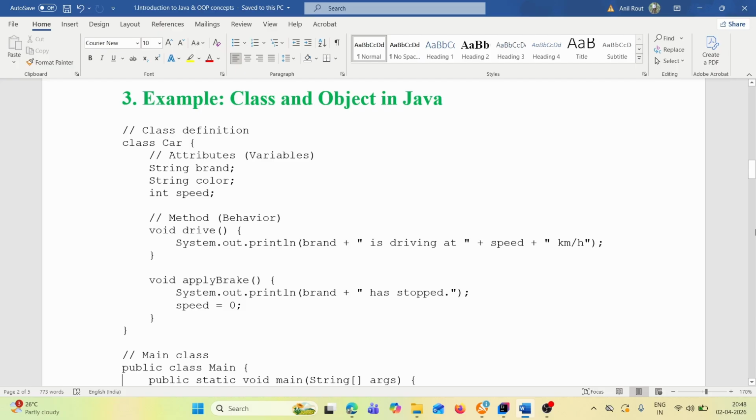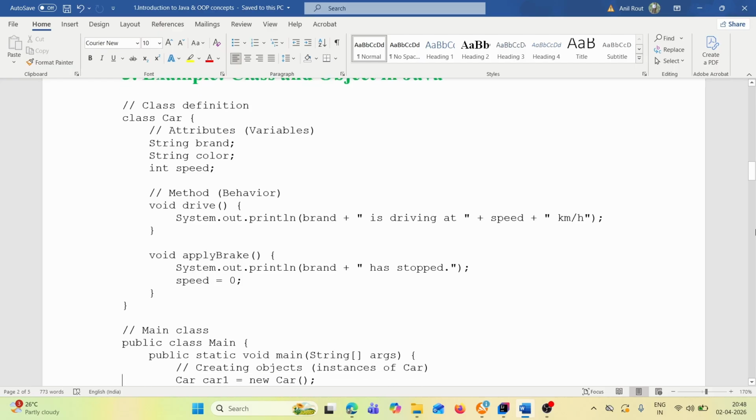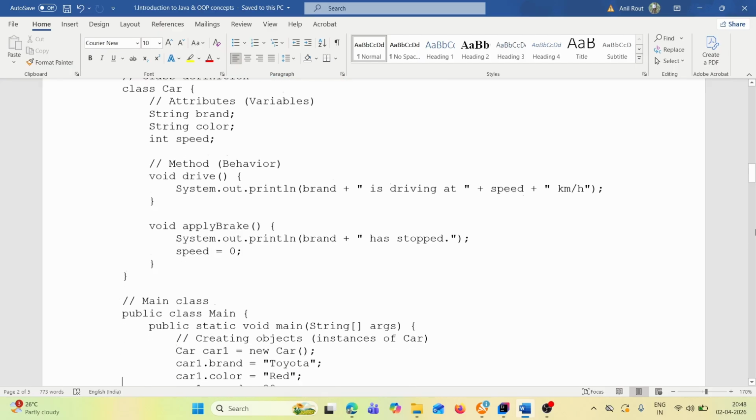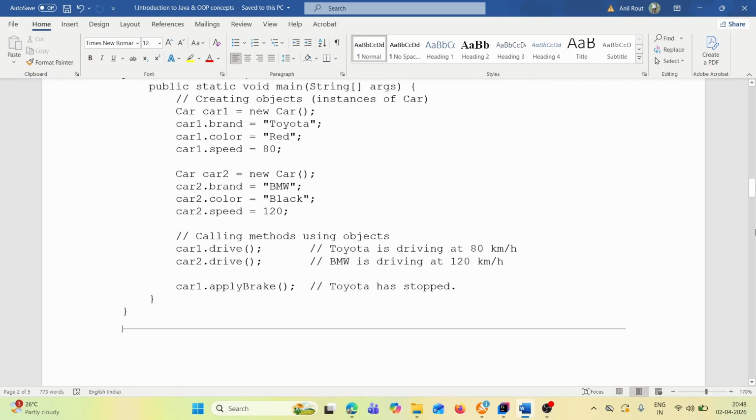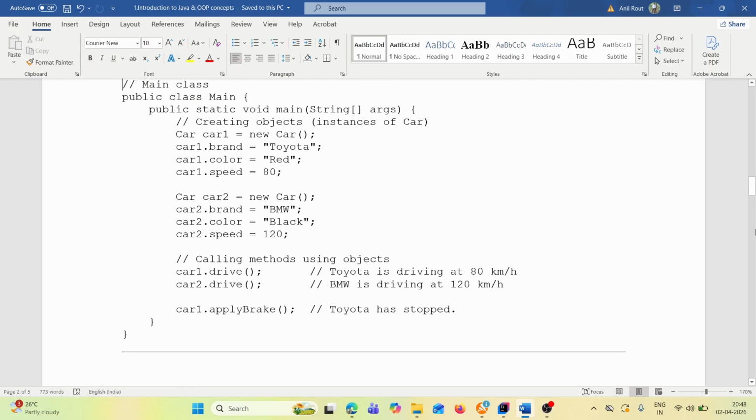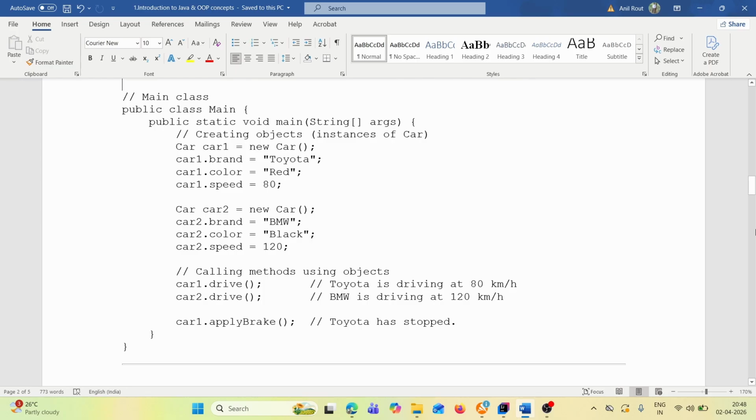So void drive, System.out.println brand plus "is driving at speed" plus speed plus "kilometer". Basically we'll check brand and speed. Then let's say apply brake, System.out.println, some meaningful message, brand has stopped, speed is equal to 0. When the car stops, that time speed will be 0. Then let's take one main class, public class Main, public static void main String args. Let's create one object.